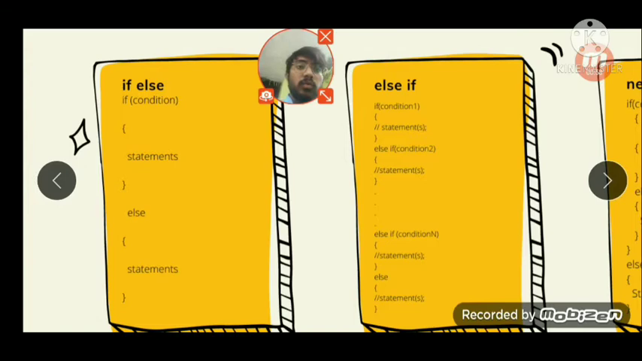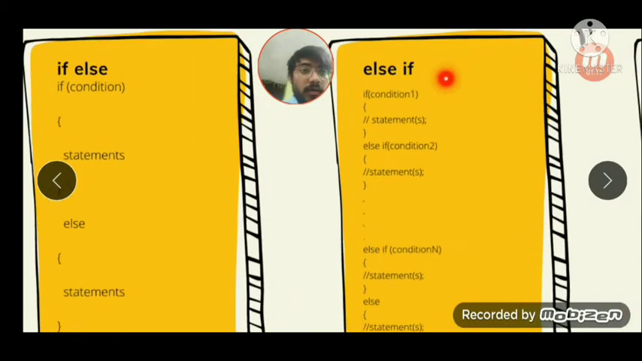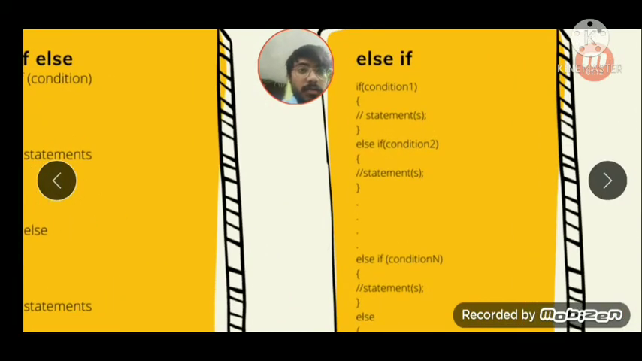If we have to check multiple conditions simultaneously, we have to use else if statements, which is also called ladder if else. In this we have considered many conditions. We will check first if the first condition is true or not. If it's true, then it will execute the statement. If it's not true, then it will directly jump to else if.